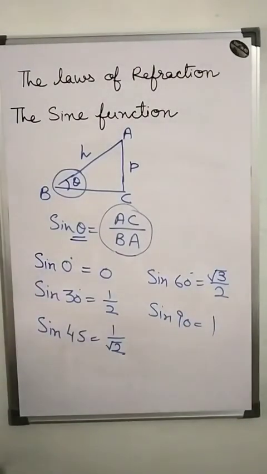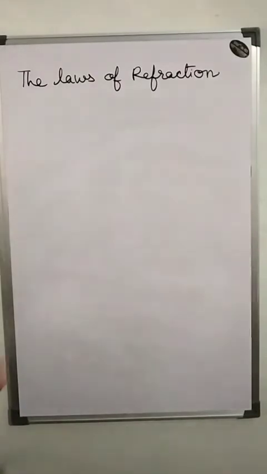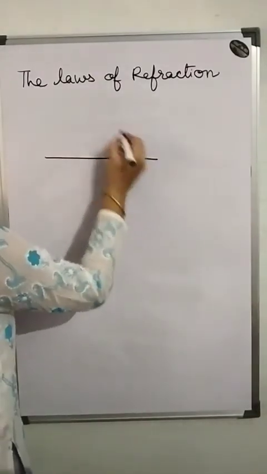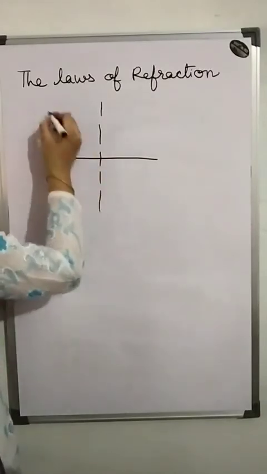These are the values which depend on the angle. Okay everyone. Now I am taking this one. This one is a normal.